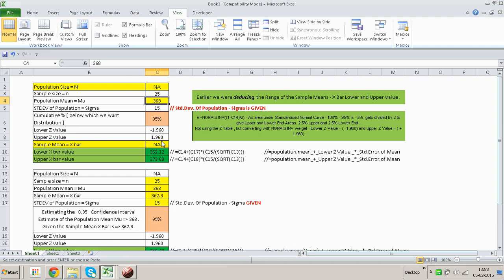Now, a higher probability means more confidence. In estimation, the most commonly used confidence levels are 90%, 95%, 99%, but we can apply absolutely any confidence level.